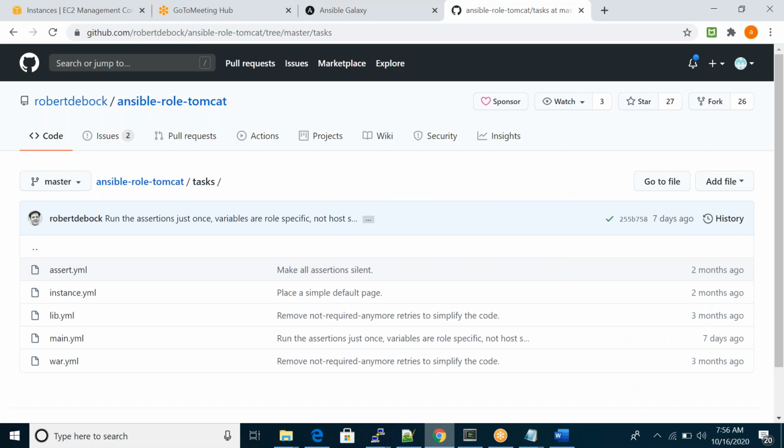So let me open that. Okay, open tasks. So here you can see multiple files, and we can see one file, main.yaml. In the main.yaml file, he has his main code. The remaining things are some normal YAML files he may include here.